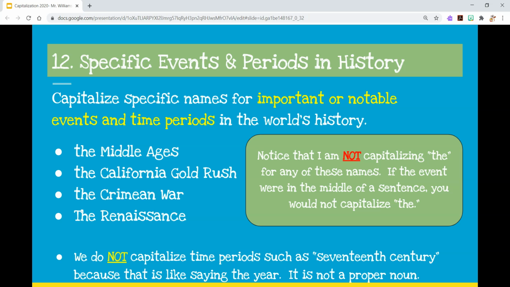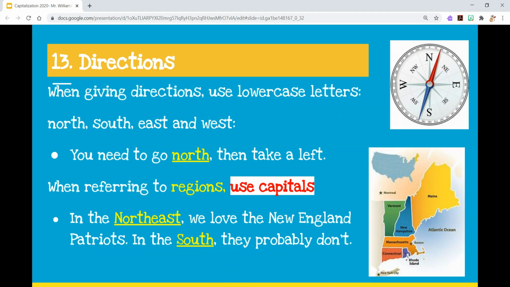We left one of the more difficult rules for last, so bear with me here. Directions. One of the trickier parts of figuring out capitalization is words like north, south, west, east. When do I capitalize those? When do I not? If you are giving directions, meaning you're telling someone where to go, you're going to keep that lowercase. So in the example here, you need to go north, then take a left. North, I'm telling you which direction to go in. So whether I said north, south, east, west, I'm basically pointing, you go that way. I'm just giving you directions. I'm not saying a specific location. That's going to be lowercase.